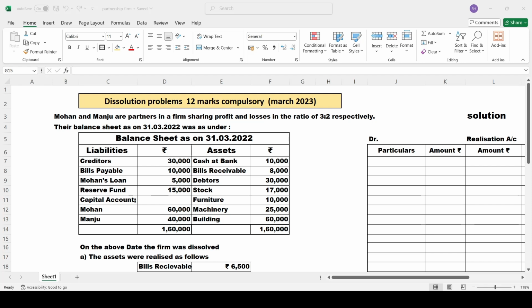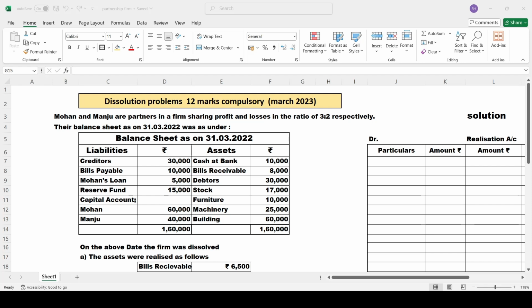Okay, next, the partners' capital account will be prepared to find out how much money you have to pay to each partner. And then the bank account will be prepared to check whether the money you have received has all been distributed or spent. Keep it in your mind, the bank account should always tally.